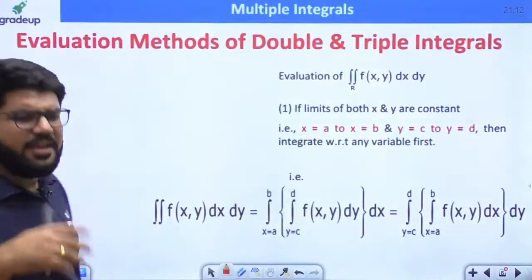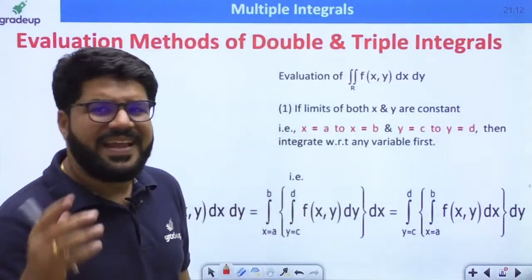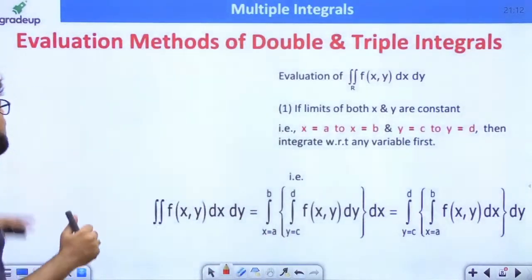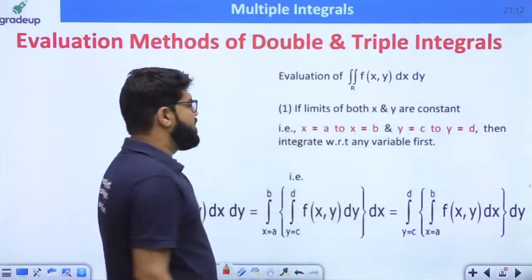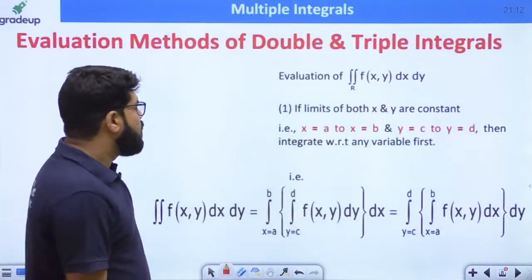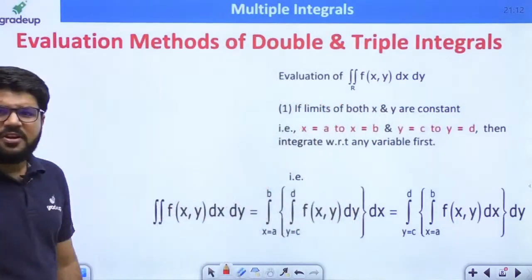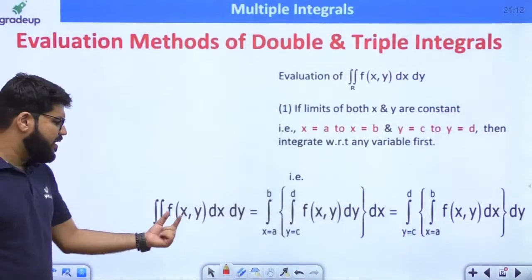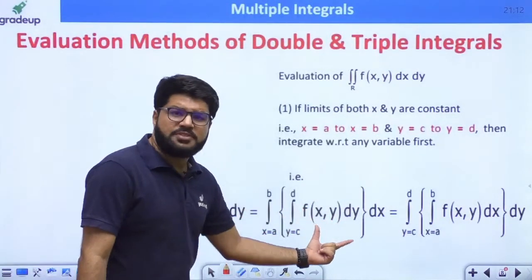That is the first thing, we are starting with the evaluation method. Then we said that in the upcoming classes we will see the geometric interpretation. First let us learn to calculate. So, evaluation of the integral f of xy dx dy over some region R that is defined by the limits. If limits of both x and y are constant, then the double integral f(x,y) dx dy is equal to